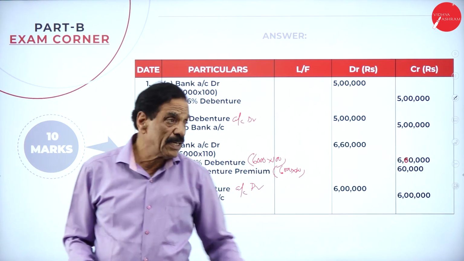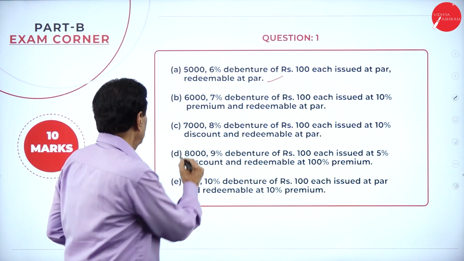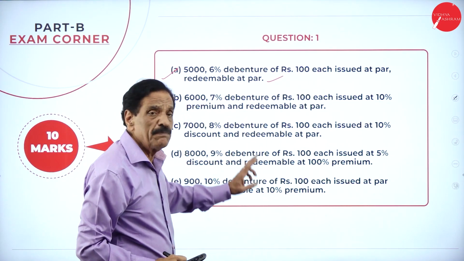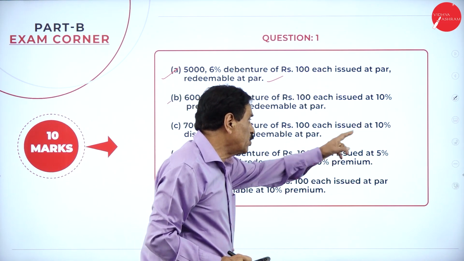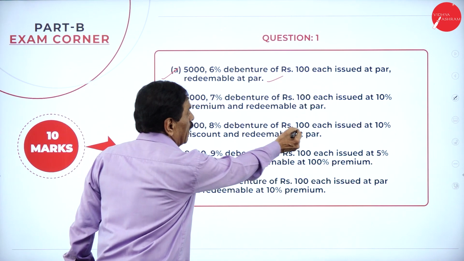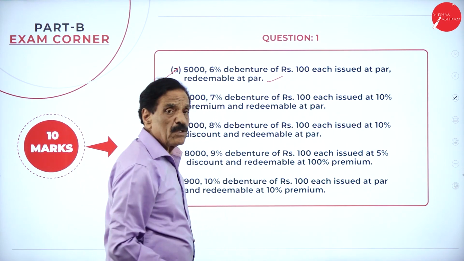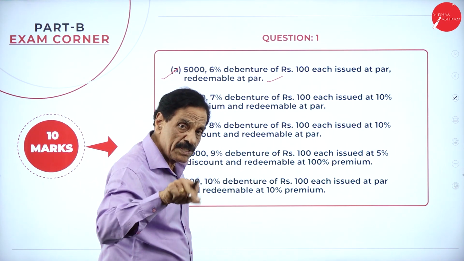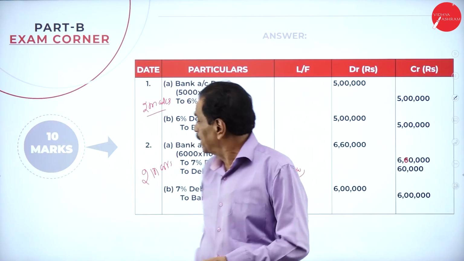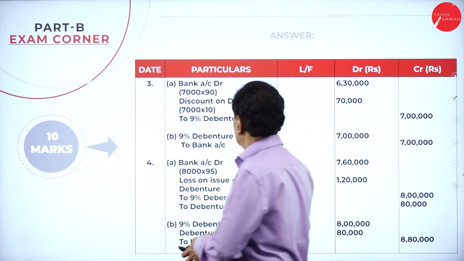So we'll go to the third entry now. 7,000, 8% debenture of rupees 100 each, issued at 10% discount, redeemable at par. What's your face value? 100. 10% means 10 rupees gone. It is issued at rupees 90, but paid at par. The entry goes here at a discount.